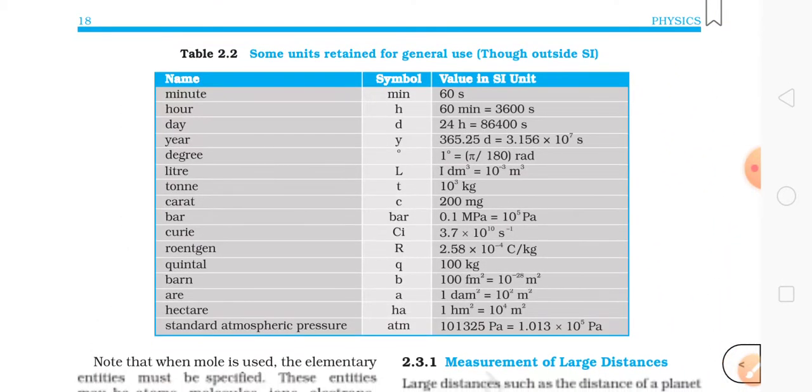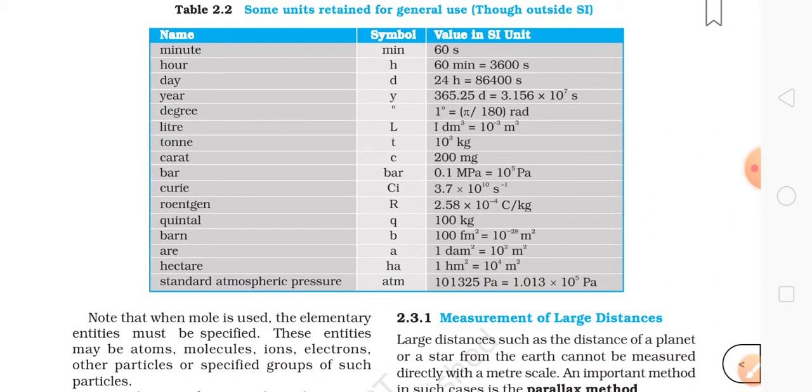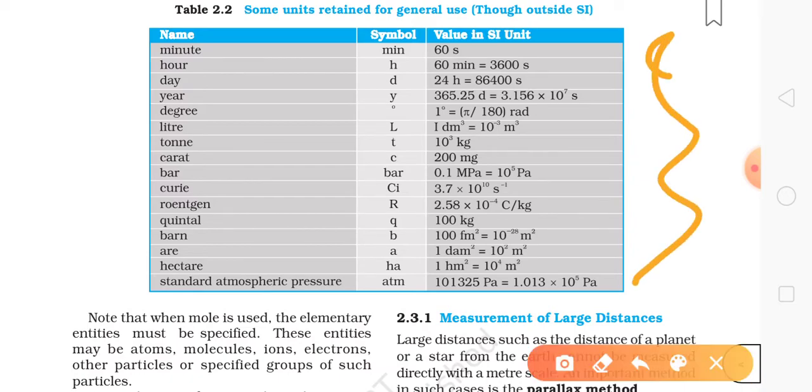Next, here are some units written for general use, though outside SI. You need to keep these in your mind because this is important. Why? Because these are the units which are in general use, apart from the SI units. These are minutes, hours, day, year, degree. So these are the things, and here are the measurements also. Nothing to explain here, you just need to keep these in your mind.